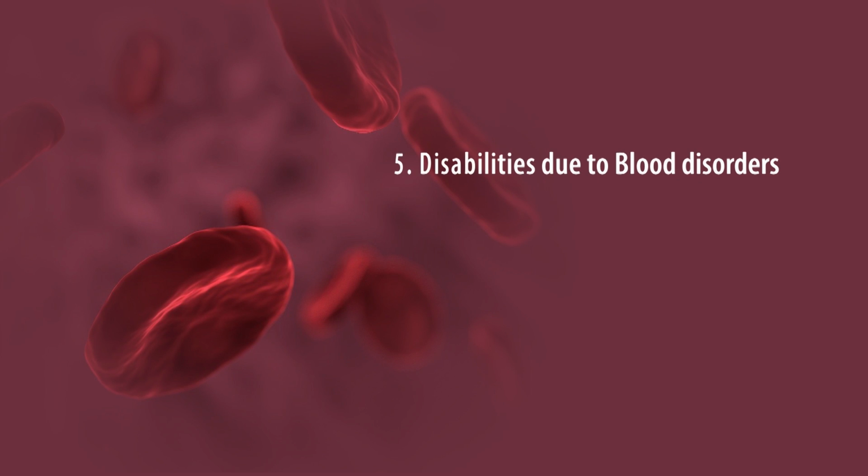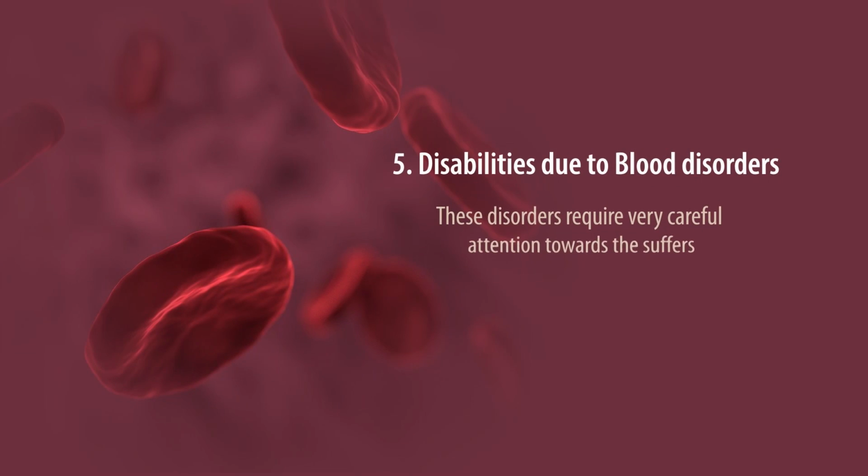Fifth major category out of the 7 categories mentioned in the RPD Act is disabilities due to blood disorder. This category, for the first time in our country India, has been recognized as a disability category. These disorders require very careful attention towards the sufferers, that is those who suffer from blood disorder problems.